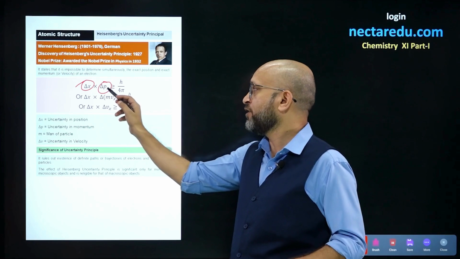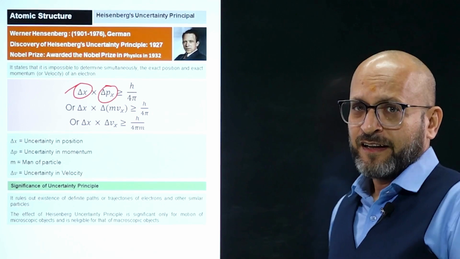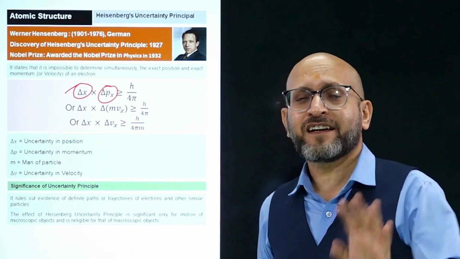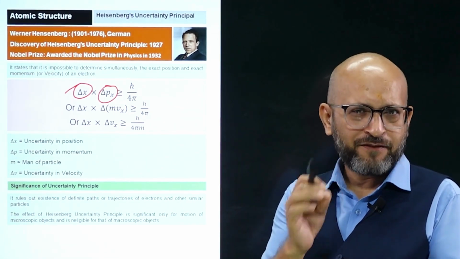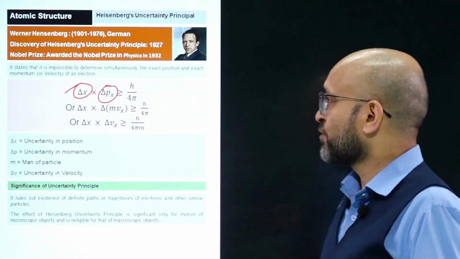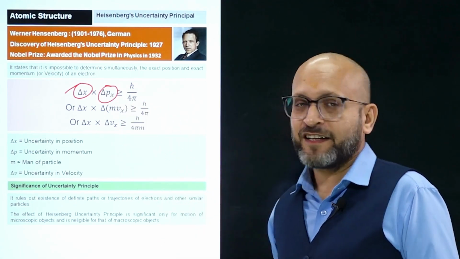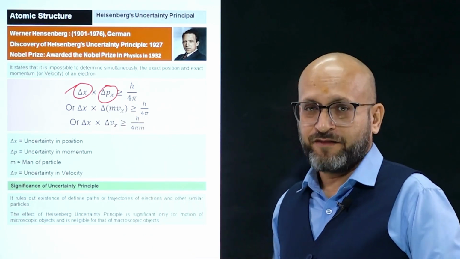If we put the value of momentum as m into delta v, because we can't have uncertainty in mass, right? Mass is a constant value. If you have uncertainty, you will have uncertainty in velocity only. So in place of uncertainty in momentum, we place m into delta v.